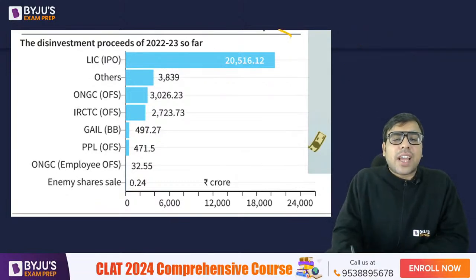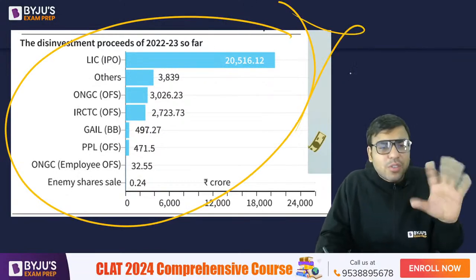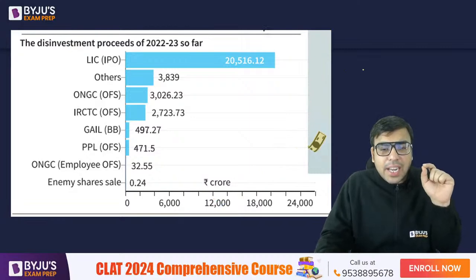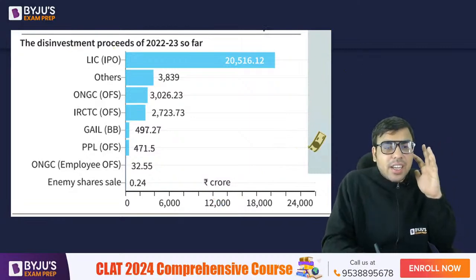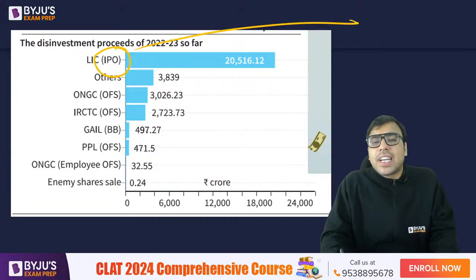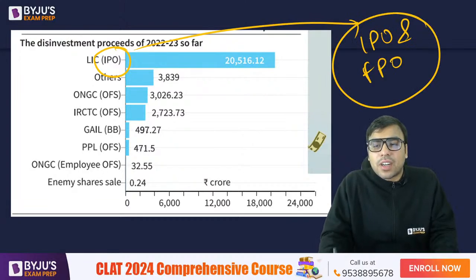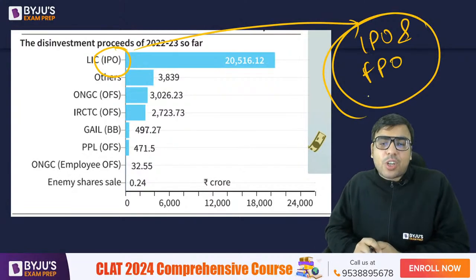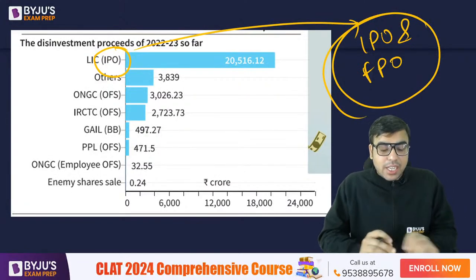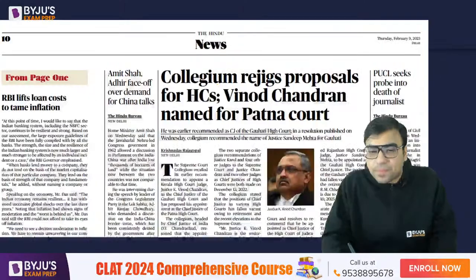So these are some of the facts. You don't have to remember them. I'm just showing you how the disinvestment would be done, but just have an idea. And there's the homework. Go and read about IPO and FPO, initial public offering and follow-on public offering. What are these two terms? Go and read it because that would be important from the exam point of view.